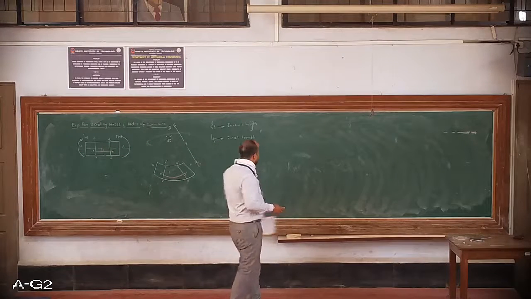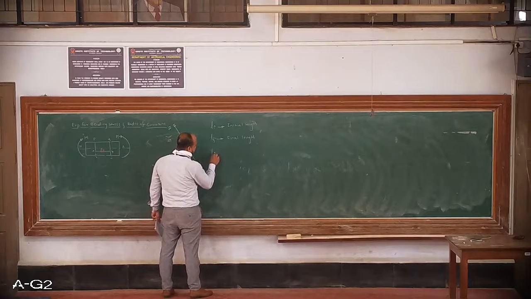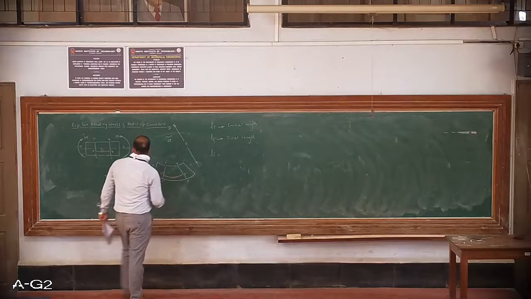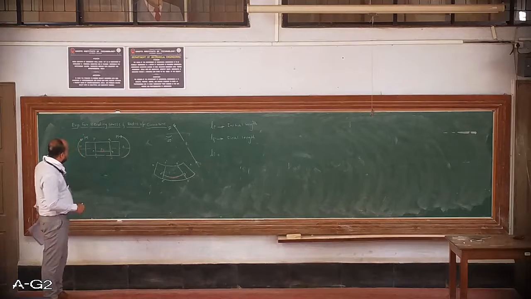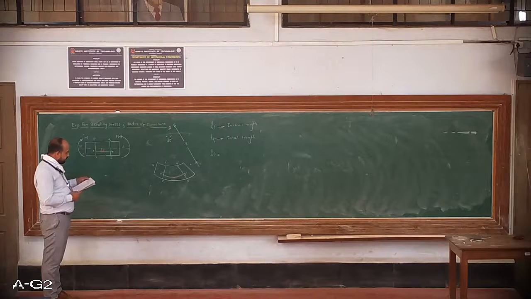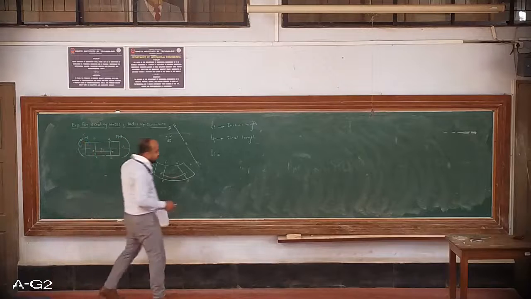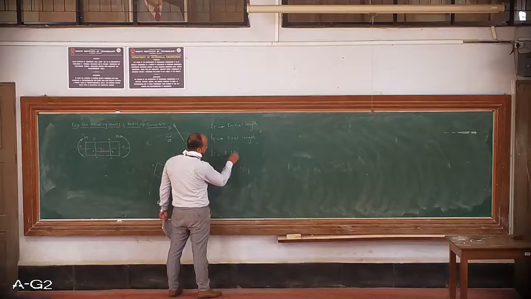Now first thing, initial length Li is equal to, how do you calculate? Just write here r into d theta.